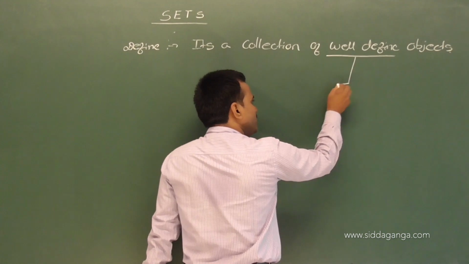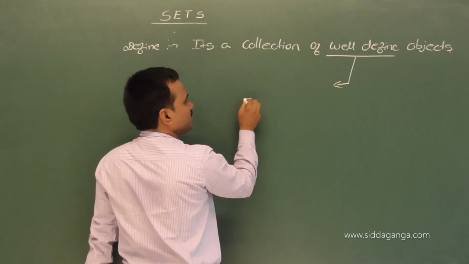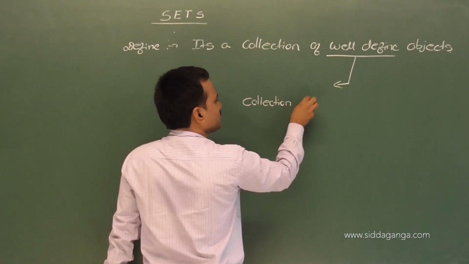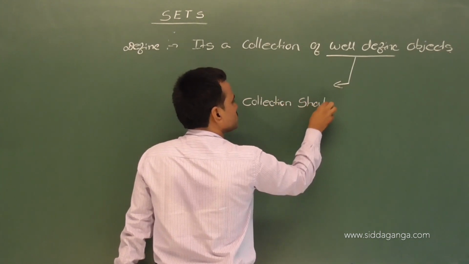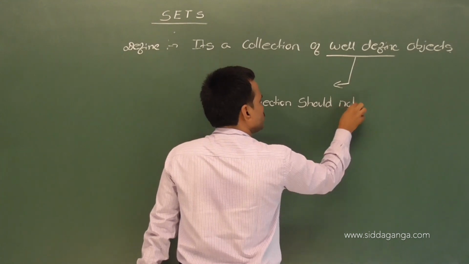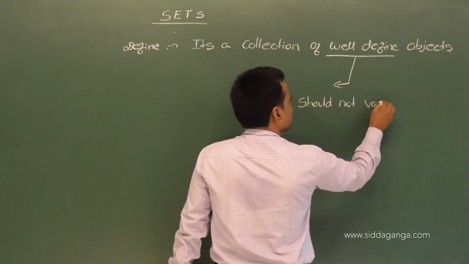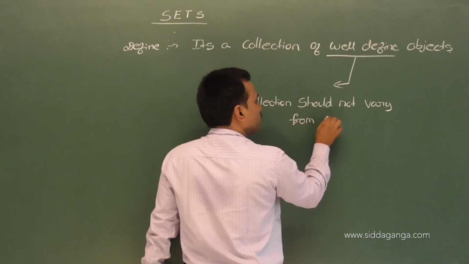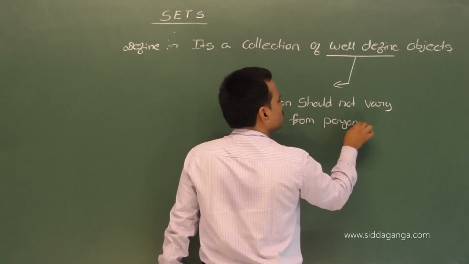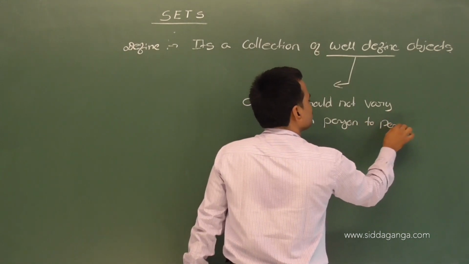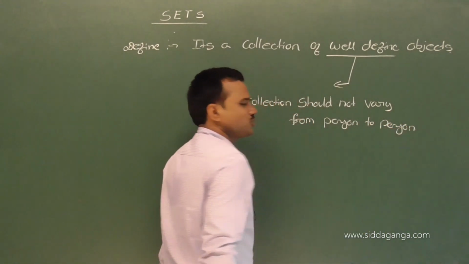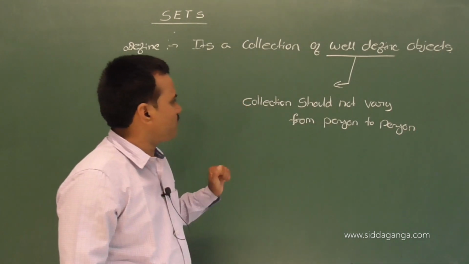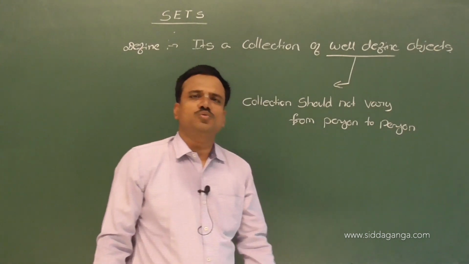Well defined means the collection should not vary from person to person. Collection should not vary from what? Person to person.